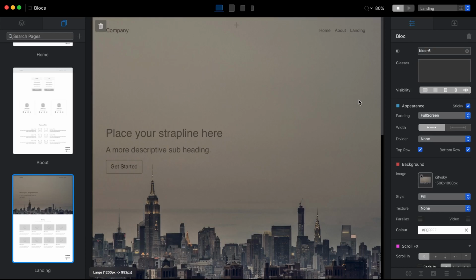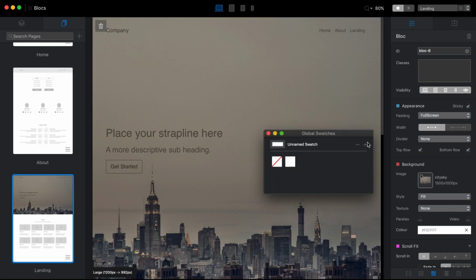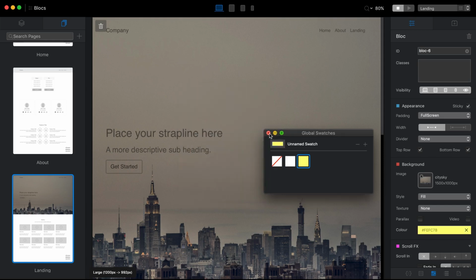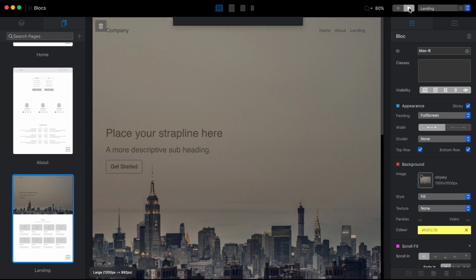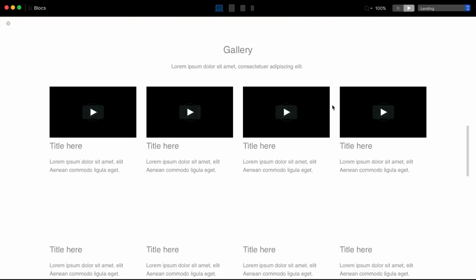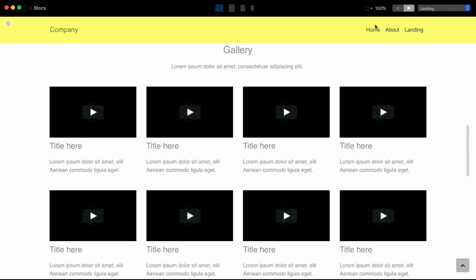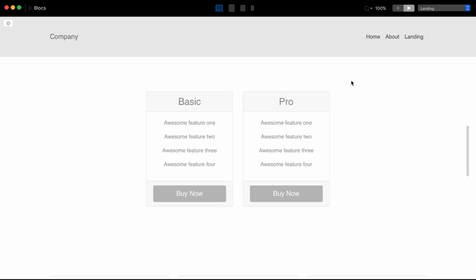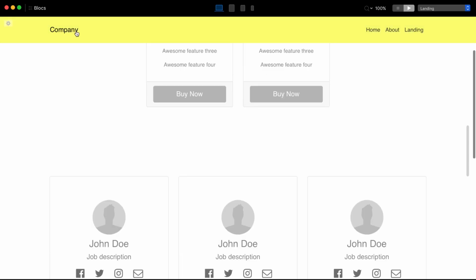So we can change this to the same yellow. So let's add banana, I think, yeah, banana. And if we go to preview mode and scroll down again, you can see we get the same size, the same color navigation. And if we go to other pages, we have this gray navigation, but when we scroll, it becomes small.